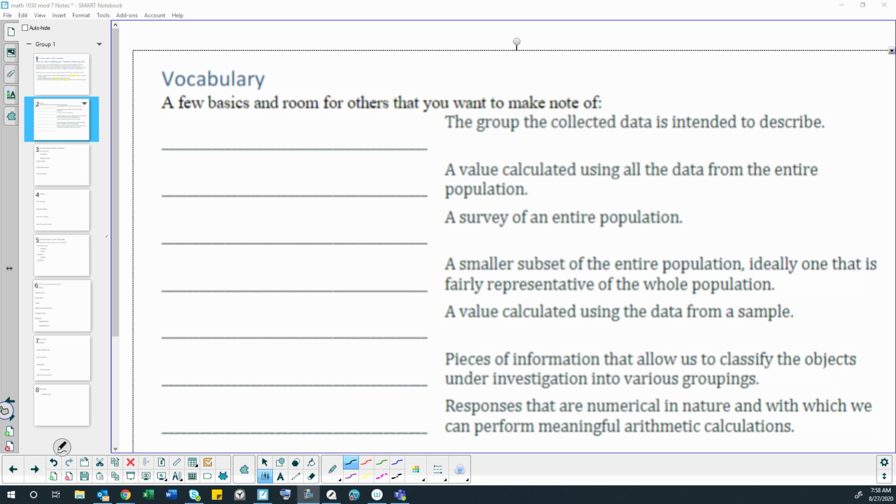Okay, so we're talking about statistics. So first, we have the group the collected data is intended to describe. So we call that a population. All right, the next one is one of the things we highlighted in our objectives: a value calculated using all the data from the entire population. That's our parameter.